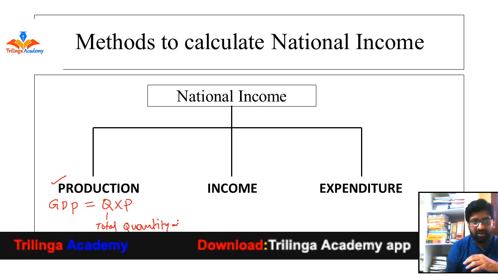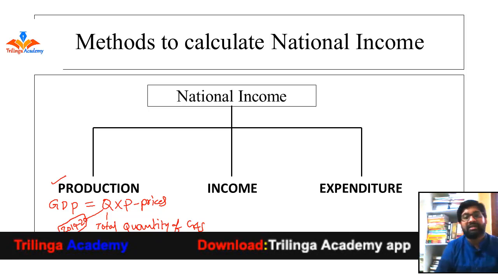Q is the total quantity of goods and services, and P is the prices, right? So let's say, for example, during the financial year 2019-20, how much volume of goods is produced, and at what prices do these goods sell in the market? That is multiplied with the quantity of goods and services to get the money value of total goods and services produced in the financial year 2019-20. In such a way, we are calculating GDP through the production method.